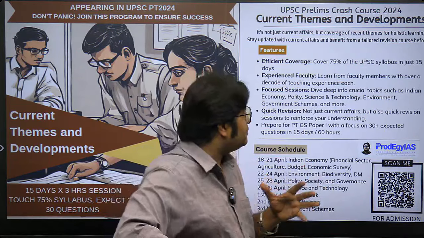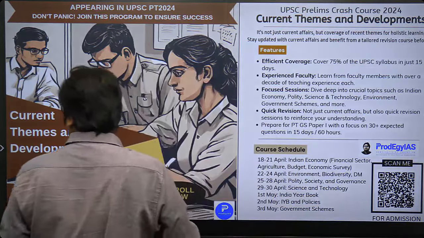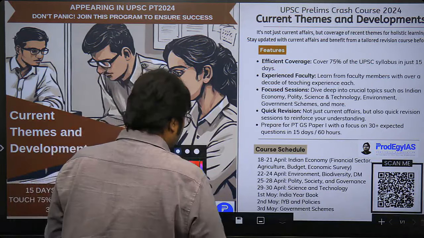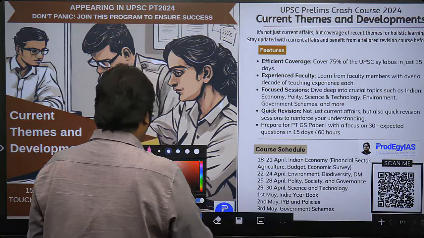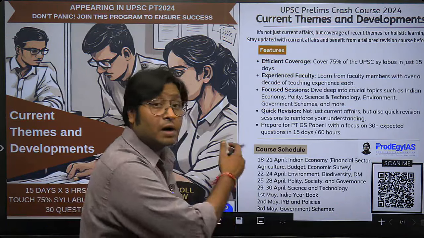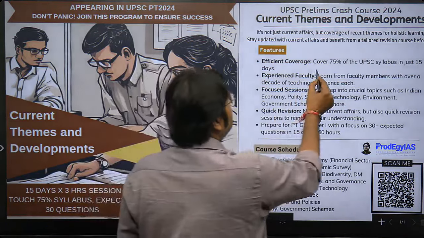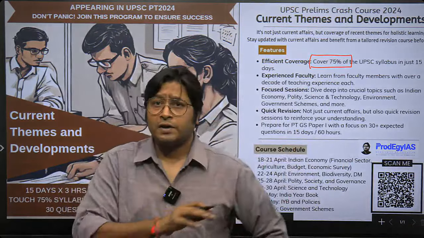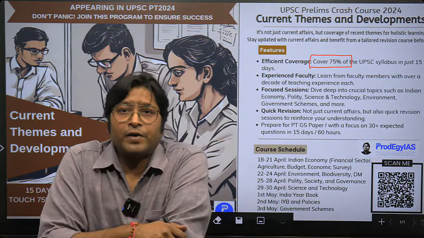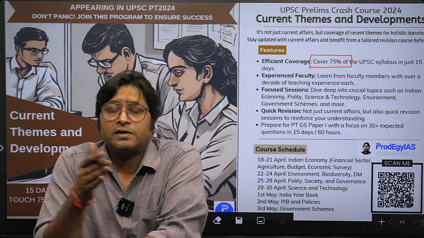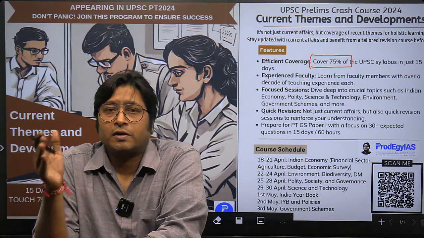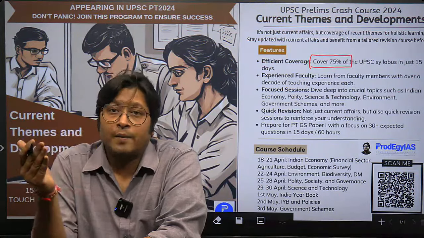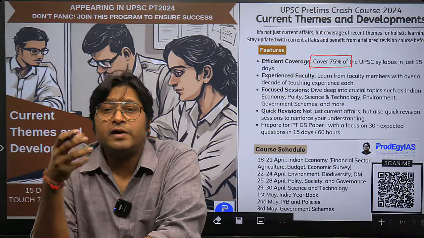Right, so as you can see, the program consists of a lot of aspects. I'll just underline it, nothing else, right? Around 75% of the UPSC syllabus, why has it been said? Because obviously a lot of developments are happening in various categories and sectors: political, economic, social, technological, environmental, international, legal, whatever is happening, right? That will be somehow integrated into this.